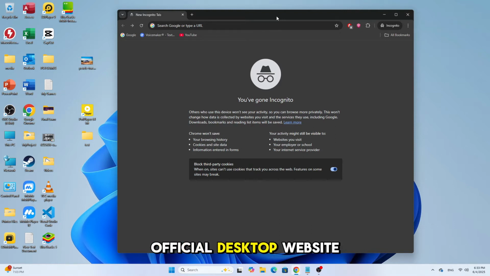Normally, Shein official desktop website doesn't allow image search. It only works on the mobile version. But there's a simple trick I'm going to share with you that works perfectly.